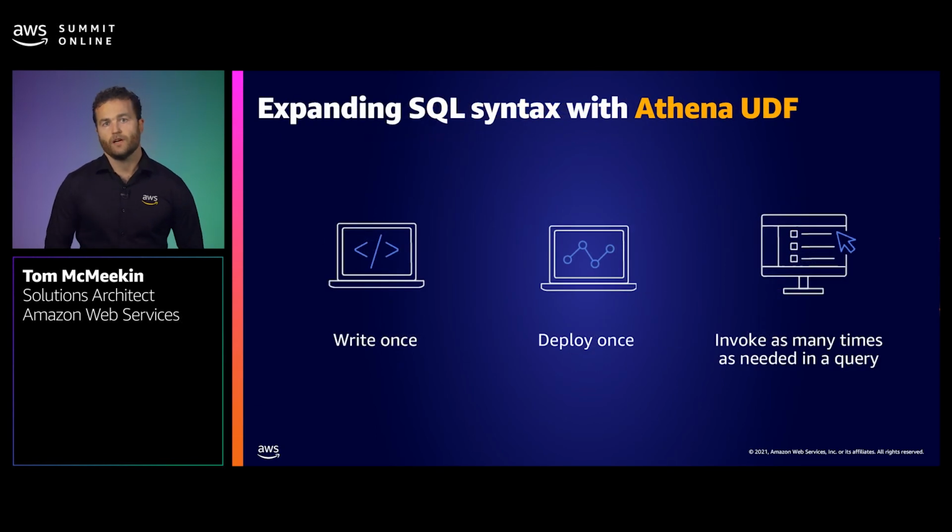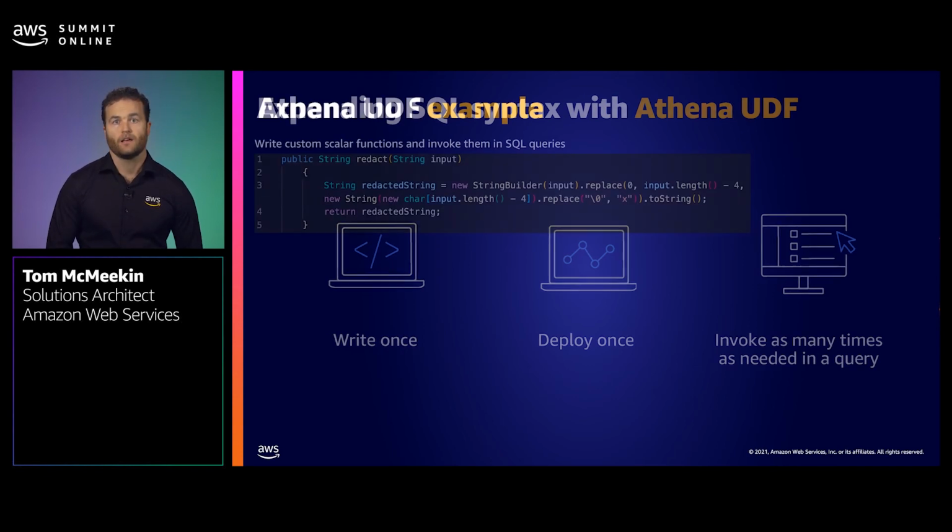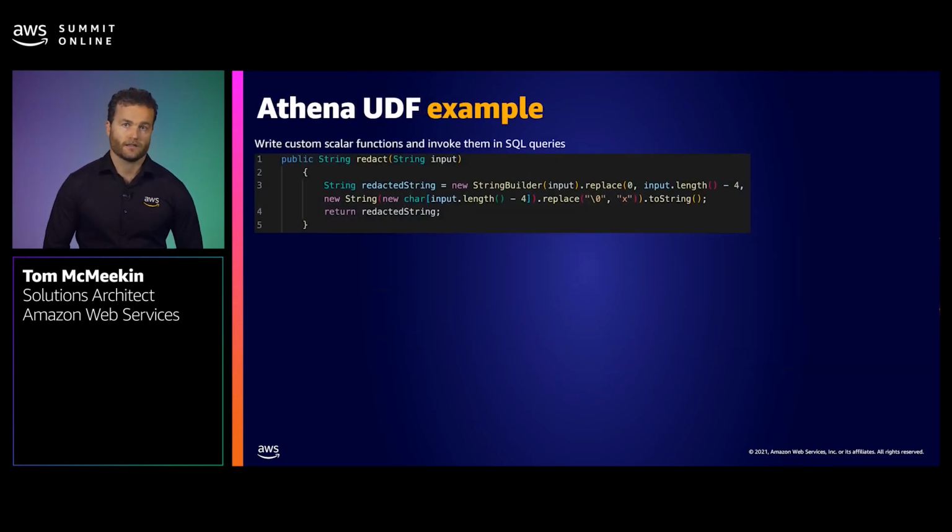Now, with Athena Federated Query introducing the ability to use AWS Lambda as an integration layer, it also has opened up the ability to apply code through user-defined functions to expand the SQL syntax. Athena UDF enables customers to write user-defined functions in Scala to perform custom processing such as redaction of sensitive data. Similar to the Federated Query data source connectors, you can write your UDF code, deploy it via Lambda, and invoke it as many times as needed using standard SQL. Let's take a look at a UDF example.